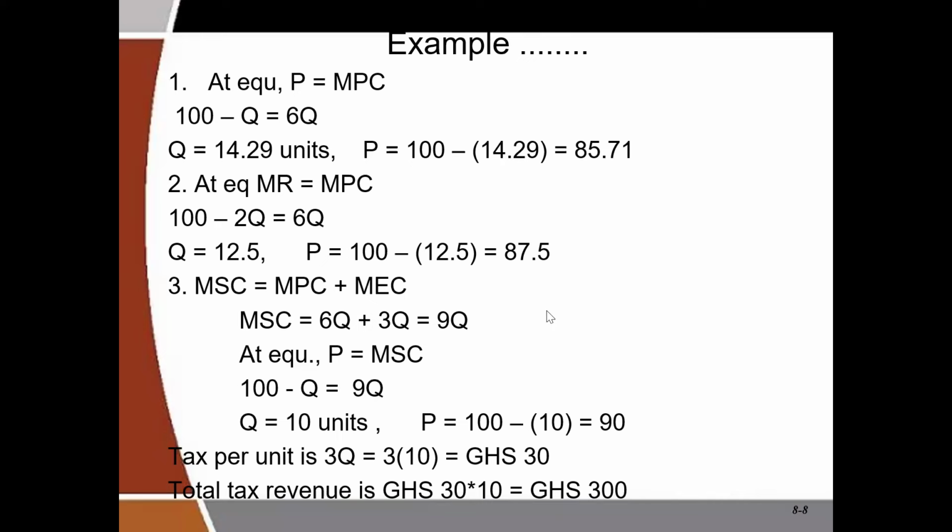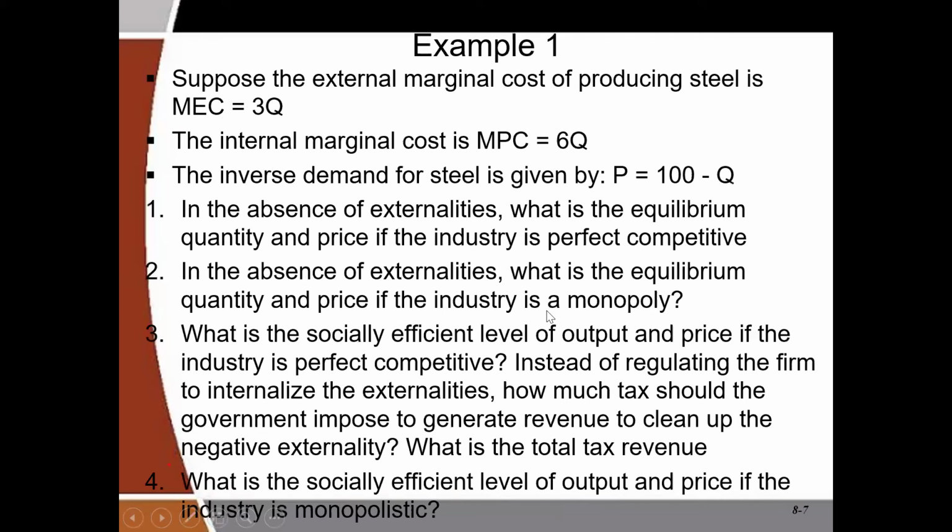Now, the third part of the question says, what is the socially efficient level of output and price if the industry is perfectly competitive?